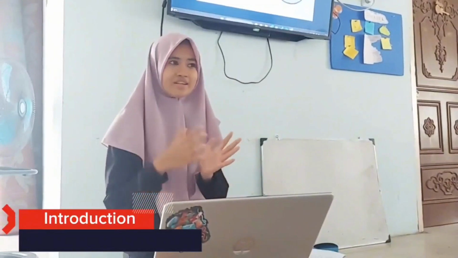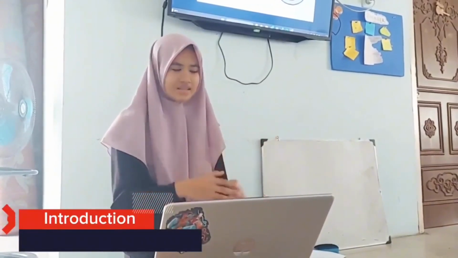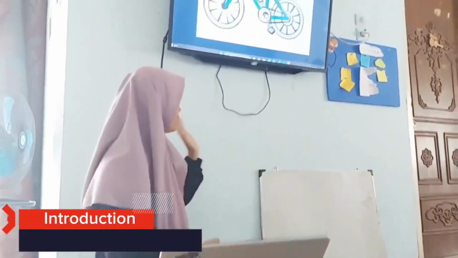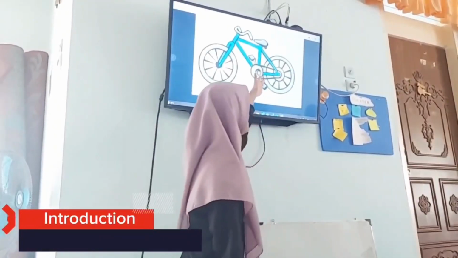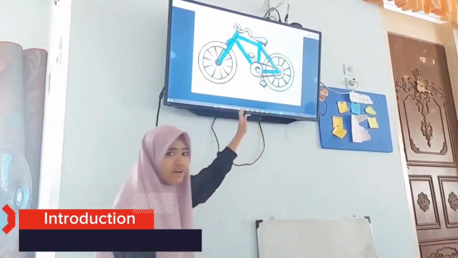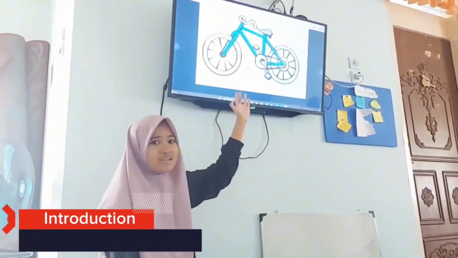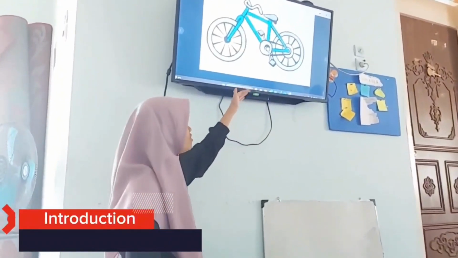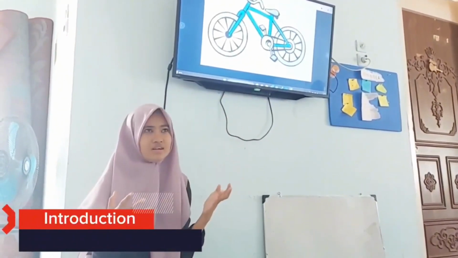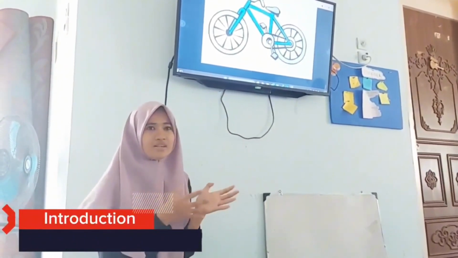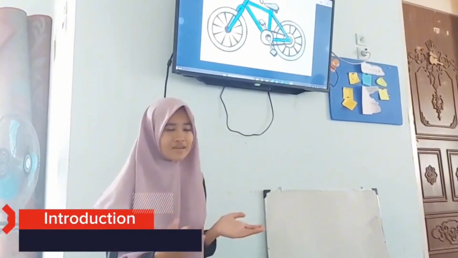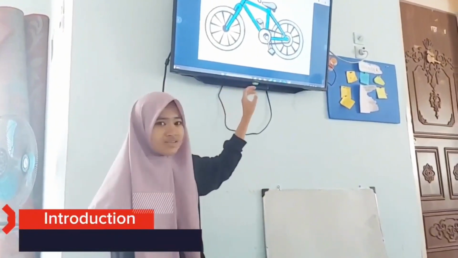Because we already learned about circle last week, so today we will learn about tangent line. So students, let's see it in the whiteboard here. Here is the recycle chain. The recycle chain implements the tangent line of two circles principle. So, can you find another example of tangent line of two circles except this picture?